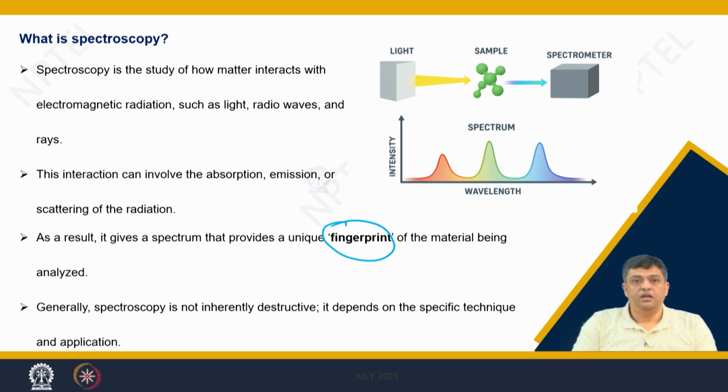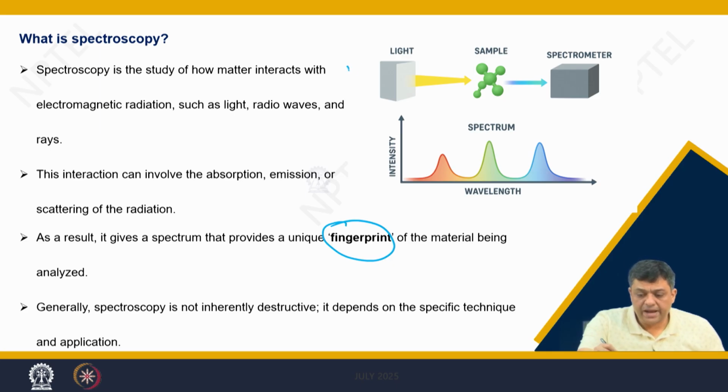Mostly, this technique is a non-destructive technique, but there can be some samples which are very soft and they can get damaged if you have continuous IR falling on these samples, but mostly it is a non-destructive technique.